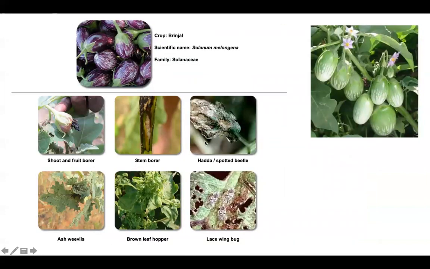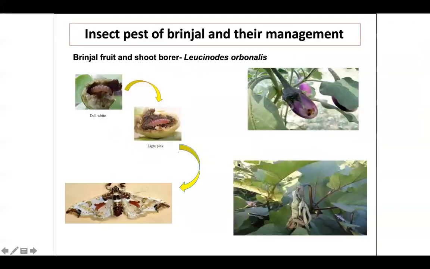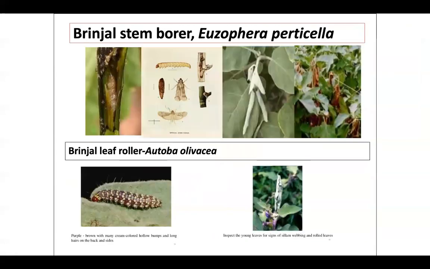Coming to the brinjal, here you can see what all pests are there: shoot and fruit borer, stem borer, hadda, spotted beetle, aspweevil, brown leaf hopper, and lace wing bug. Here you can see the clear picture of shoot and fruit borer. Everyone might have come across this pest. As and when we cut the brinjal inside, you can see the larva along with the excreta, and this kind of drooping of plant also you can see because of damage by brinjal fruit and shoot borer.